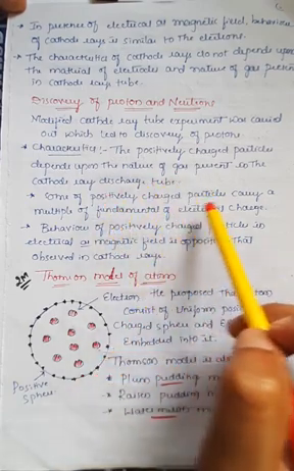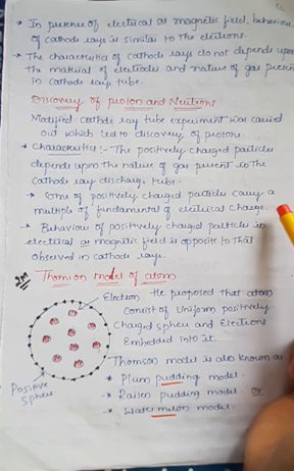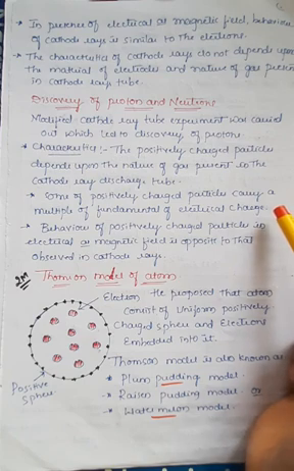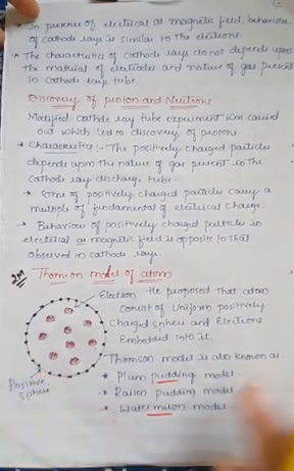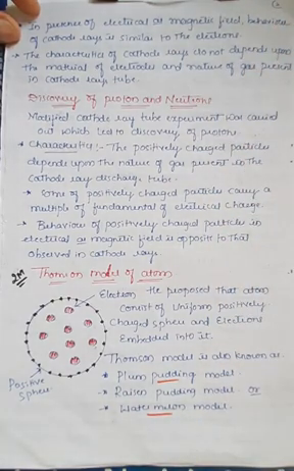And some positively charged particles carry multiple fundamental electrical charges, and the behavior of these protons is exactly opposite to that of the cathode rays, or the electrons, because electrons are negatively charged. And also we have seen one of the important experiments which can be asked for 2 marks, which is known as the Thomson model of atom.